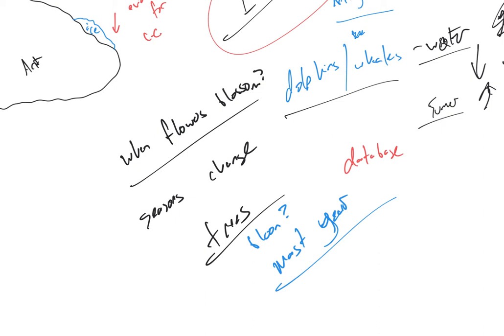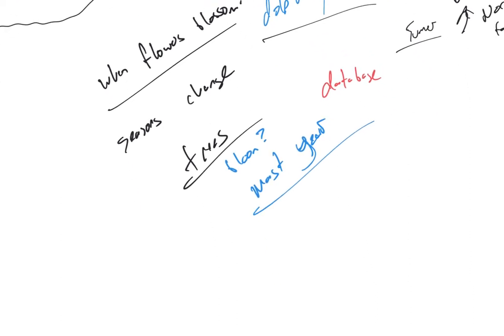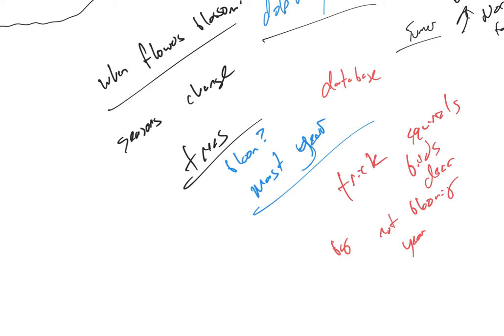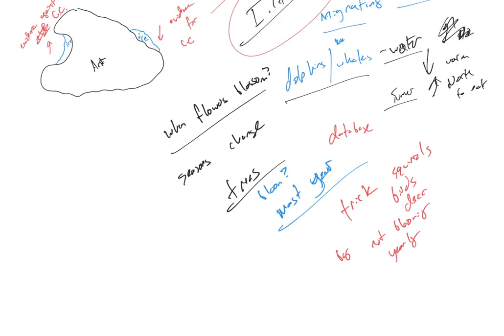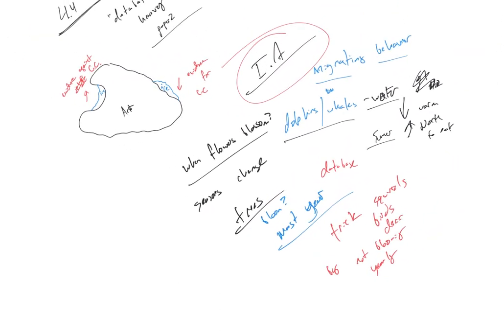So trees are trying to trick all the squirrels and birds and deer by not blooming yearly. Some trees only bloom every couple years, and it changes to mess with the animals. Okay, so this is just kind of like IA and database style.